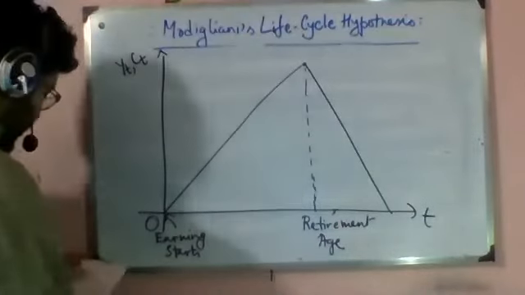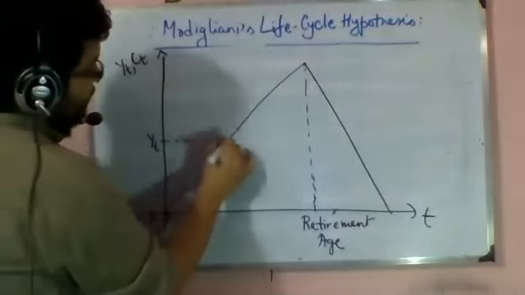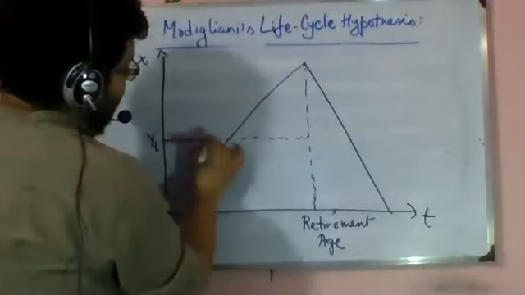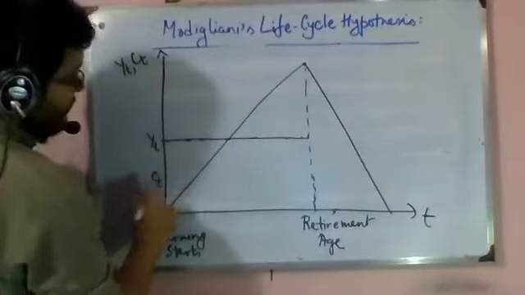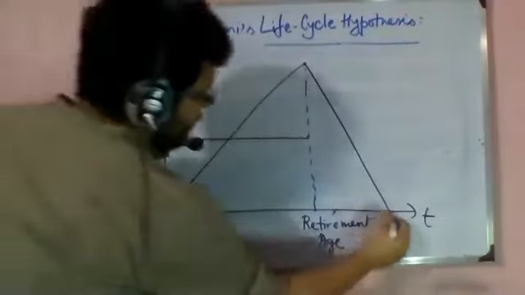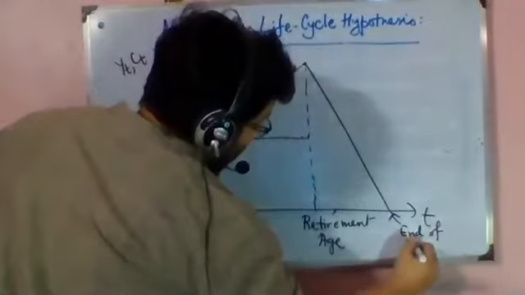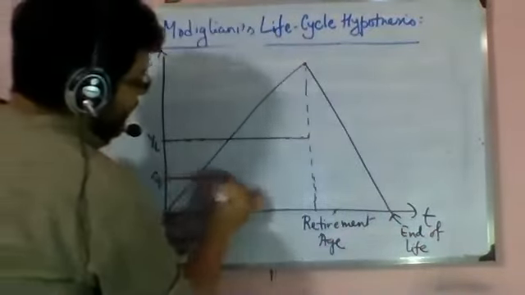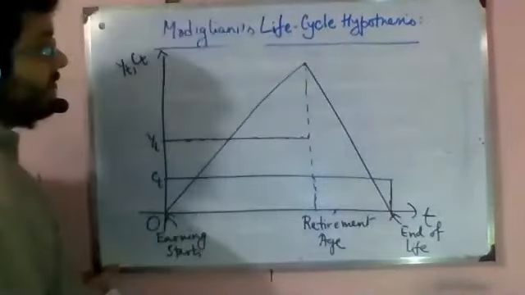All right, now first we'll mark YT, that is our income, and you earn till you retire. So our income will end at the retirement point. Then we mark consumption, and since we have to consume till the end of life, the consumption line will go till the end of life.